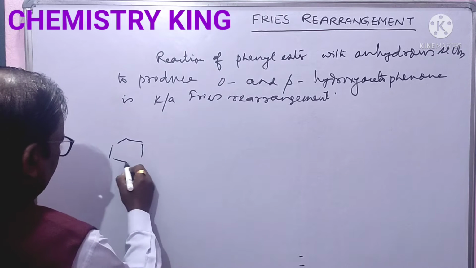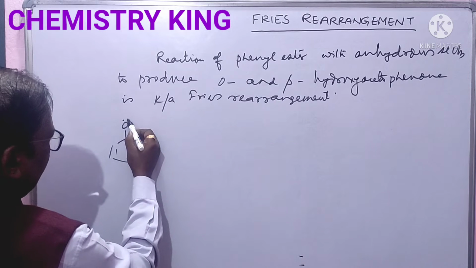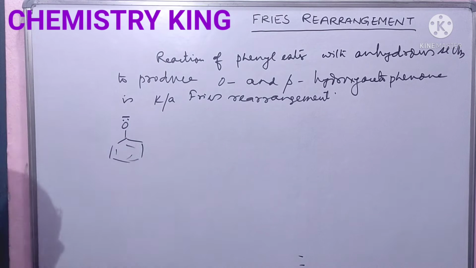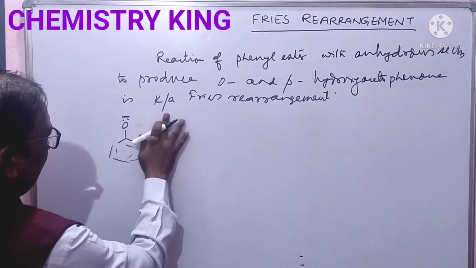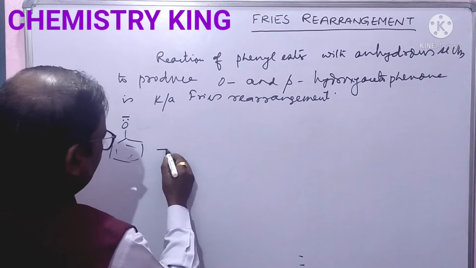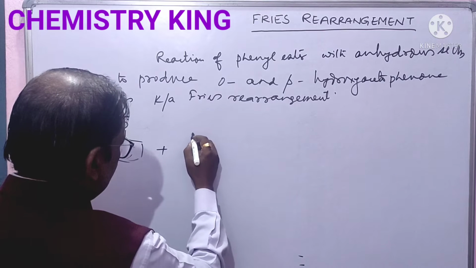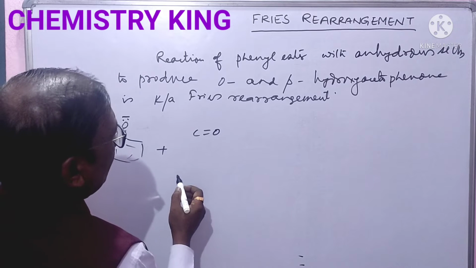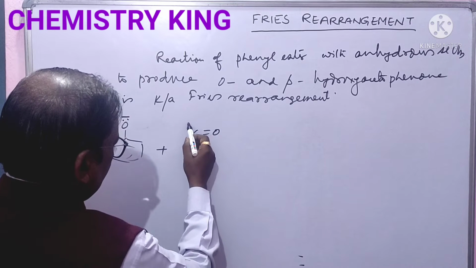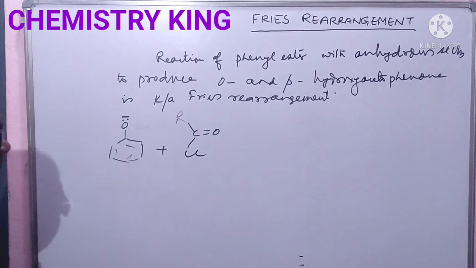In presence of base, first of all, you will get sodium phenoxide, O minus Na plus. And here you have RCOCl, acyl chloride.